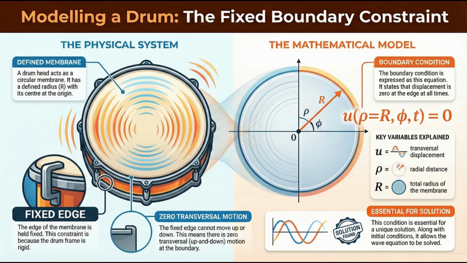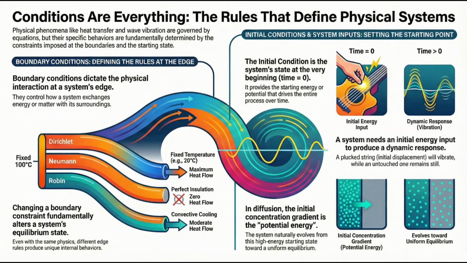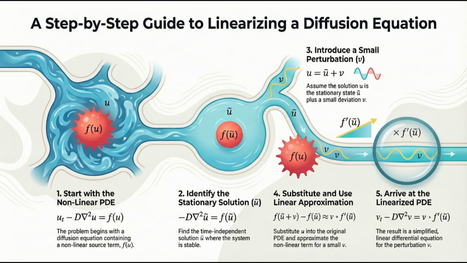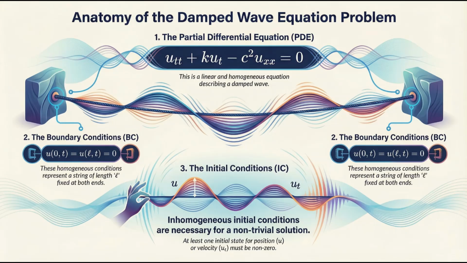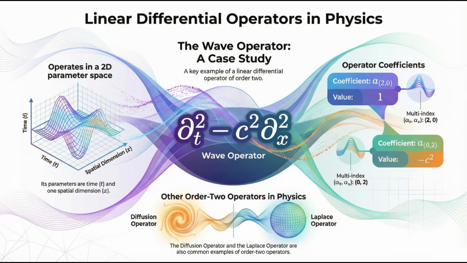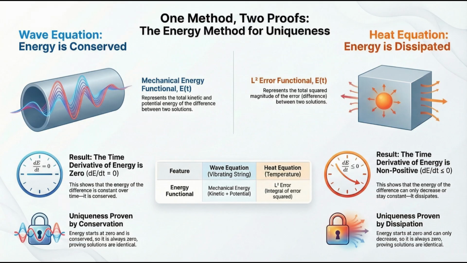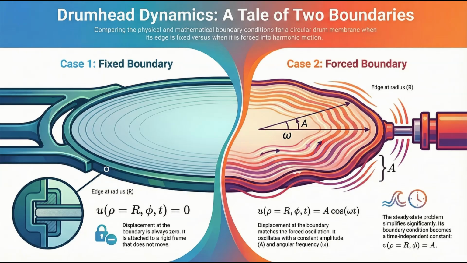And finally, complex motions are built using superposition. A wild shape, like a plucked guitar string, is actually just the sum of many simple, independent waves all added up. The more detailed you want that final shape to be, the more of those high-frequency waves you have to pile on. Ultimately, every stable physical outcome is a function of its specific constraints, its lowest energy state, and the underlying math of its governing equation.